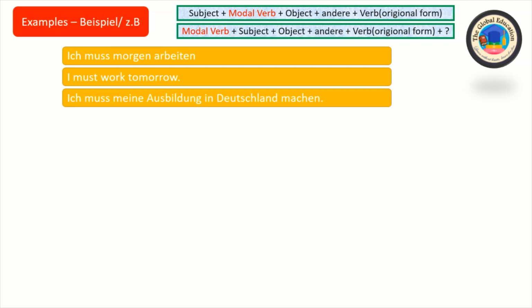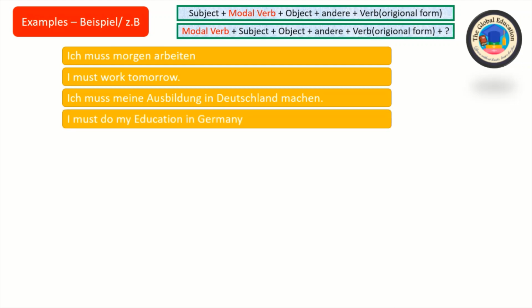Meine, because Ausbildung has its article. Ich muss meine Ausbildung in Deutschland machen. It means I must do my education in Germany. So these are sentences using the modal verb müssen.